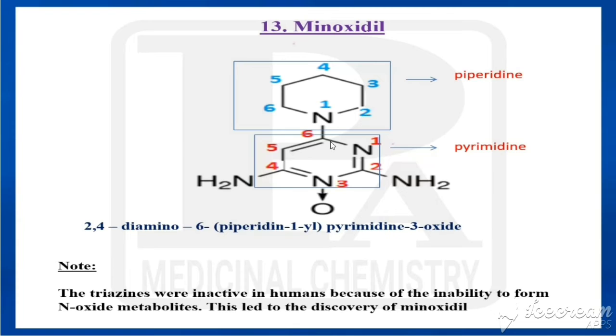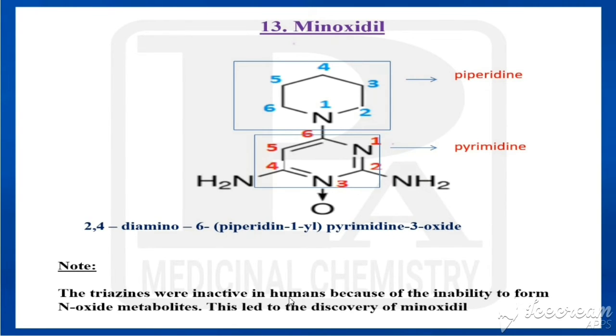Piperidine would be attached at the 6th position of pyrimidine, and here the 2nd and 4th positions are connected with amino groups, and the 3rd position is connected to oxygen by means of a dative bond. So what is the chemical name? This is 2,4-diamino-6. In the 6th position what do we have? Piperidine, and the first position is connected with that, that's why piperidin-1-yl, close the bracket. This is pyrimidine 3-oxide. So that is the chemical name for minoxidil.